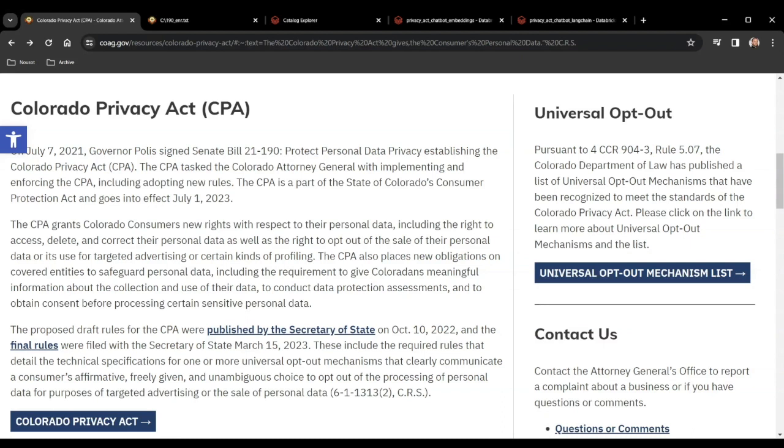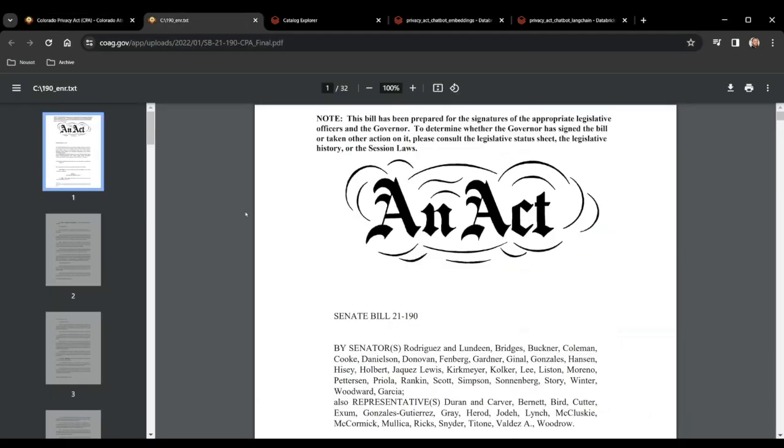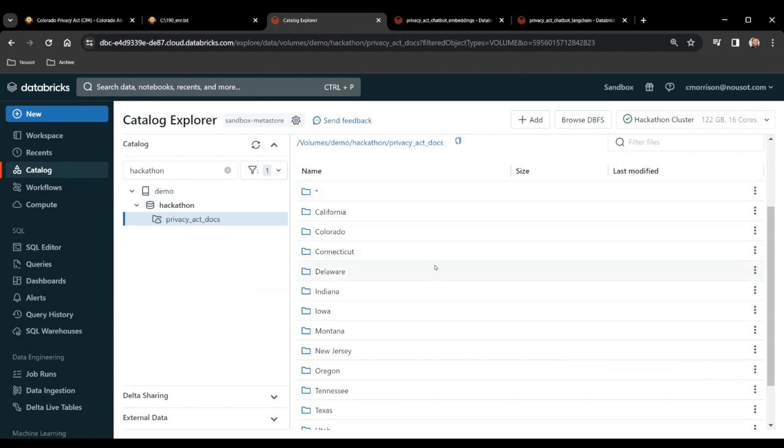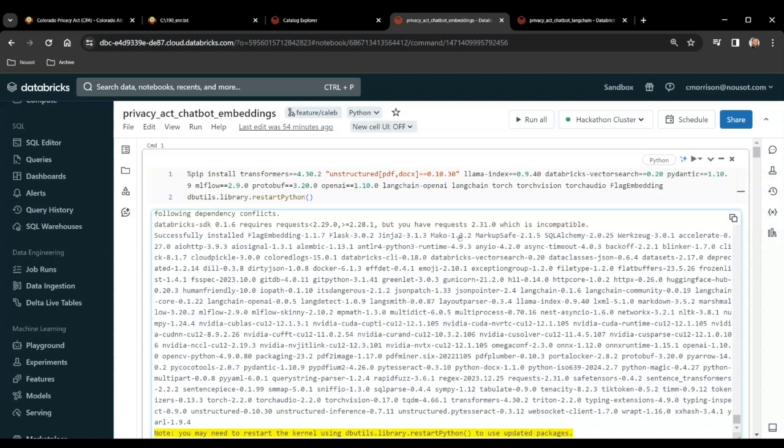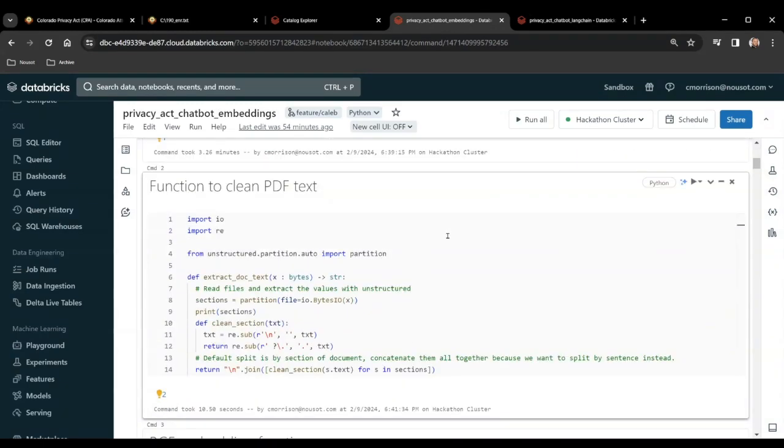Let's take a closer look at the Privacy Act documents. We retrieved documents from each state's website. For example, this is the website for the Colorado Privacy Act. The legal documents are available in PDF format. We stored these PDFs in a Databricks volume for our chatbot to reference. We then used a Databricks notebook to begin processing the PDF text. The notebook cleans the text from the PDF documents, making it easier to create and manage meaningful embeddings later on.